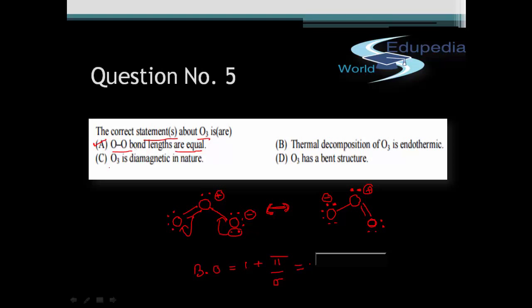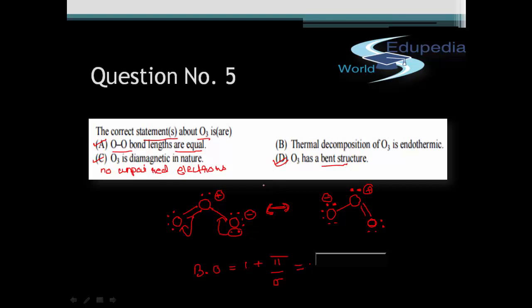After option A, I am going to C. It says that O3 is diamagnetic in nature. This of course will be a correct option, because in the O3 molecule there are no unpaired electrons, and since there are no unpaired electrons, it won't be a paramagnetic molecule, it will be a diamagnetic molecule. So option C is correct. Let us come to option D. It says that O3 has a bent structure. This I hope must be obvious from the structures drawn that it is a bent structure, so D will also be a correct option.